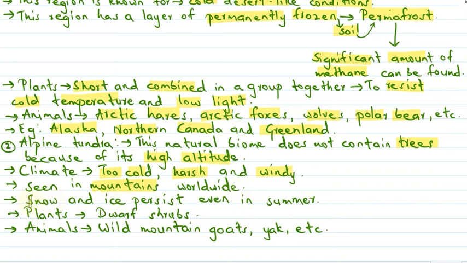What happens here is the snow and ice persist even during the summer season. So the plants here are usually dwarf shrubs, and in this region there is no specific animal that is common to this region, but some of the animals that can be seen here are wild mountain goats, yak, etc.